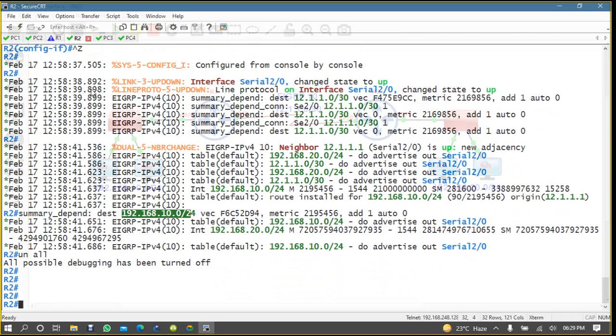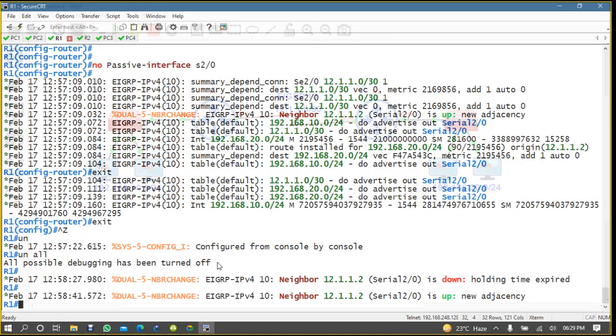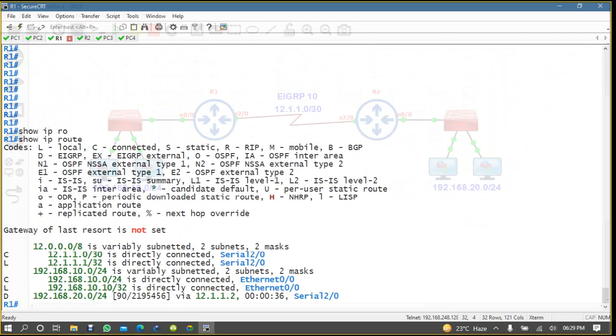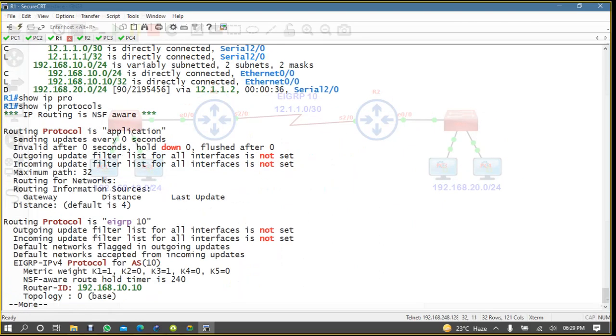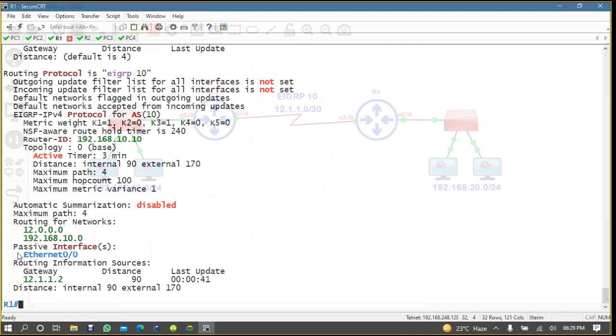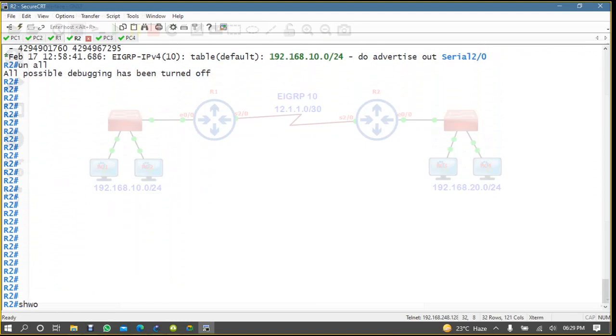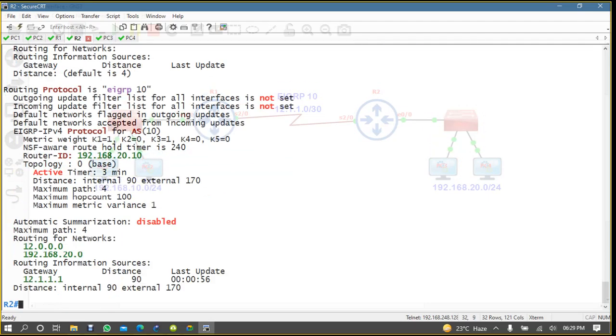It's not showing here, but how will I know that the passive interface is enabled? You can say show IP protocols. If you come here, you'll see passive interface. Which is my passive interface? E0/0 is the passive interface. And on this router 2, if you type show IP protocols, you'll see there is no passive interface enabled.